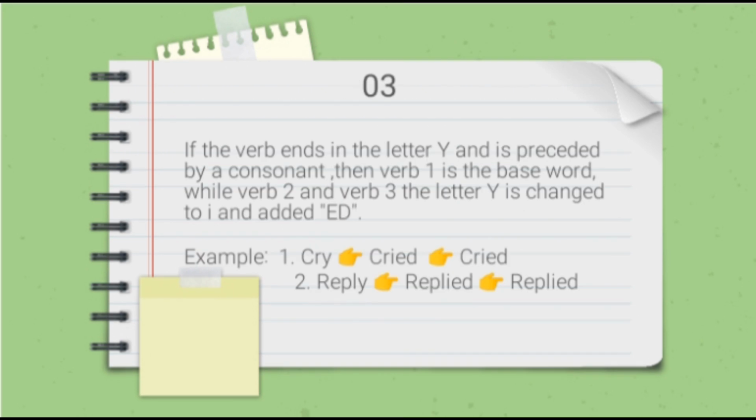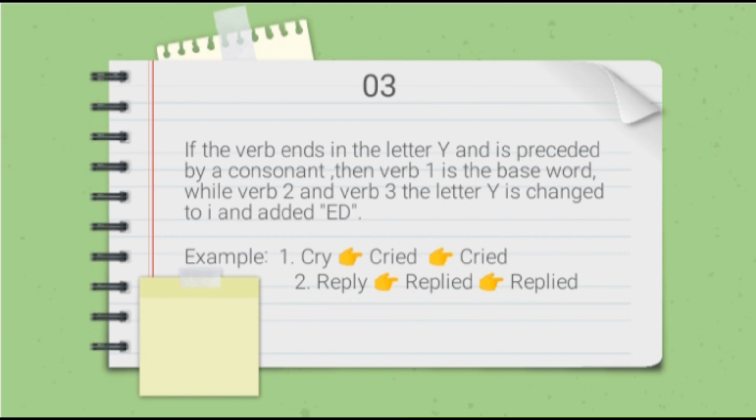Number 3, if the verb ends in the letter Y and is preceded by a consonant, then verb 1 is the base word, while verb 2 and verb 3, the letter Y is changed to I and added ed. For example, number 1, cry. Cry is the base word, so cry is verb 1. And verb 2 and verb 3 of cry is cried. Cried, because Y we change to I.